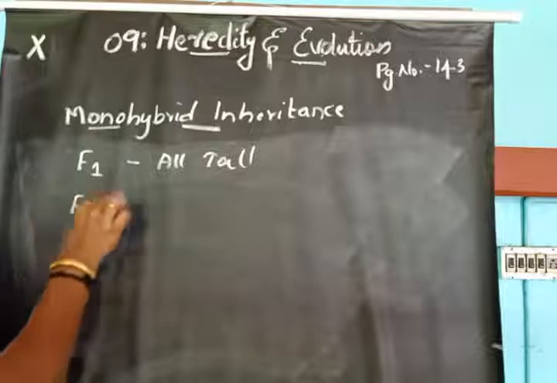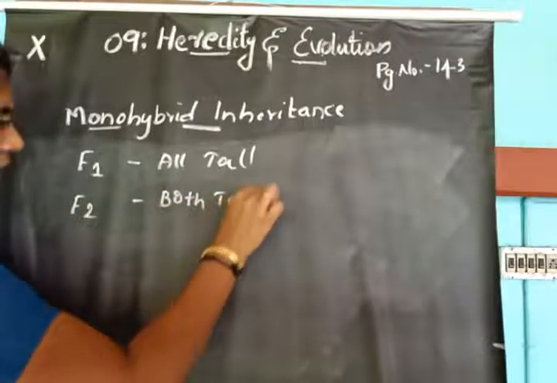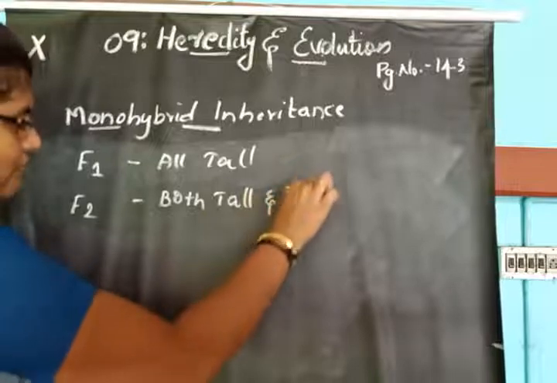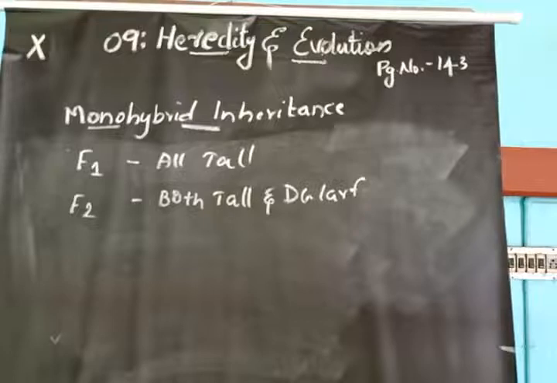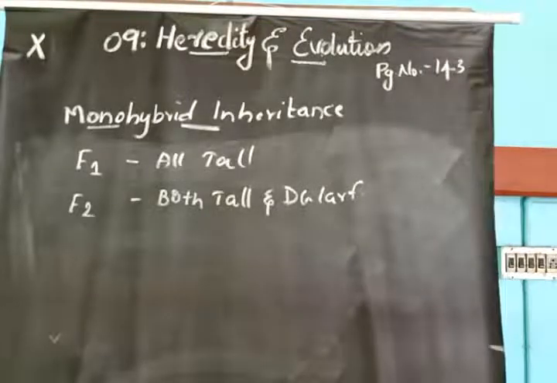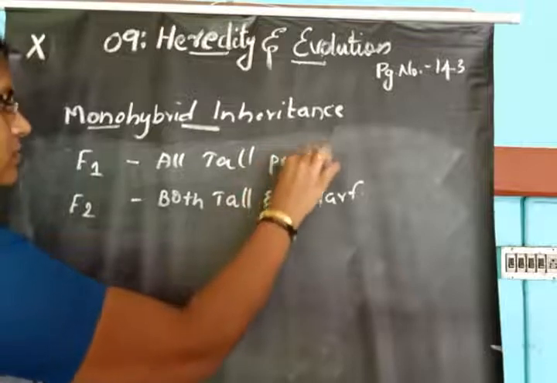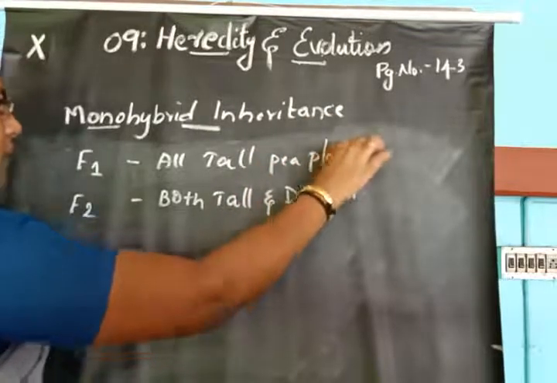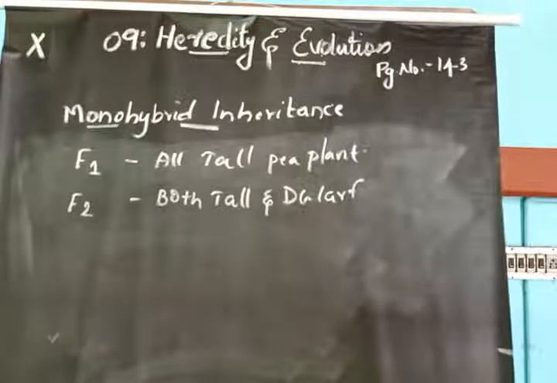But in F2, he gets both tall plants as well as dwarf plants. So this was his conclusion.